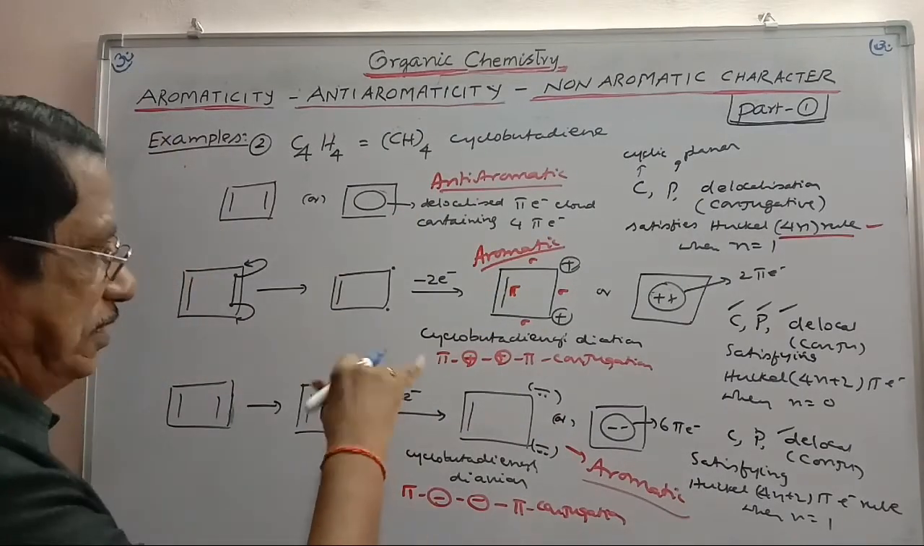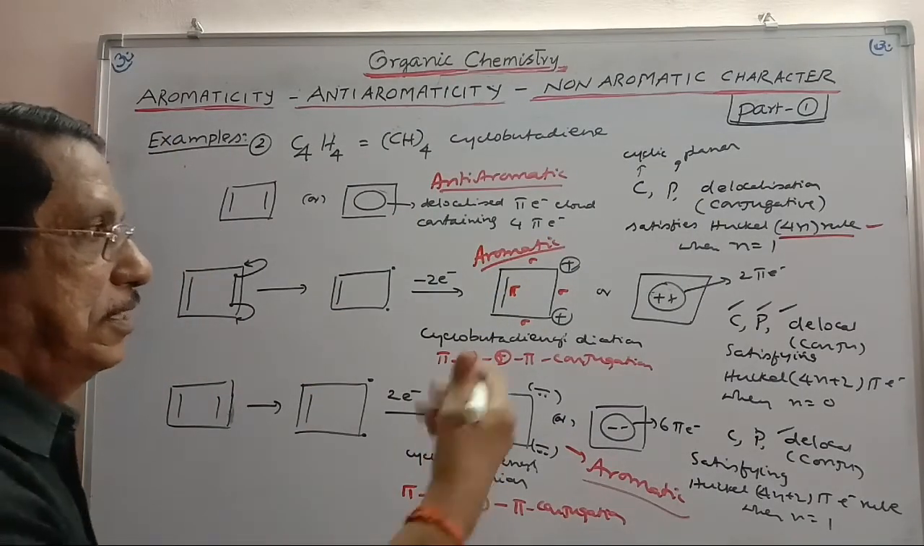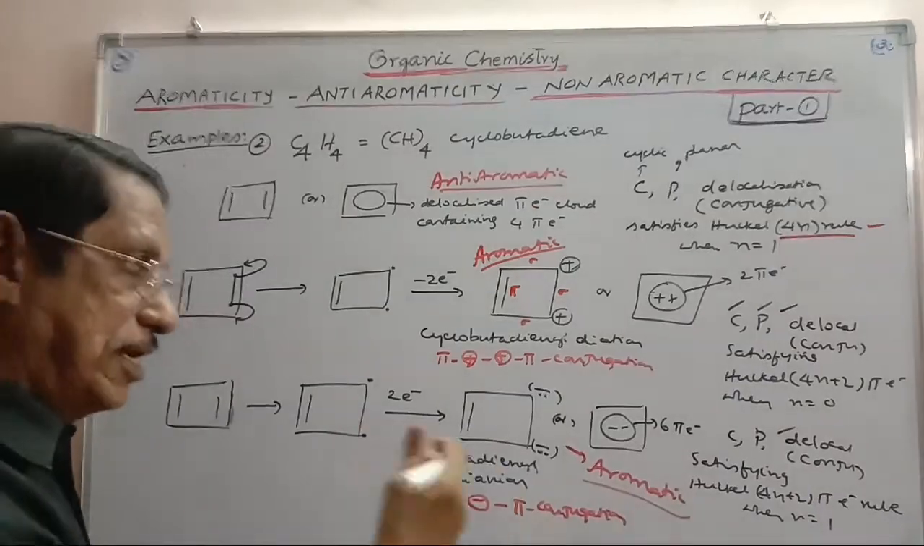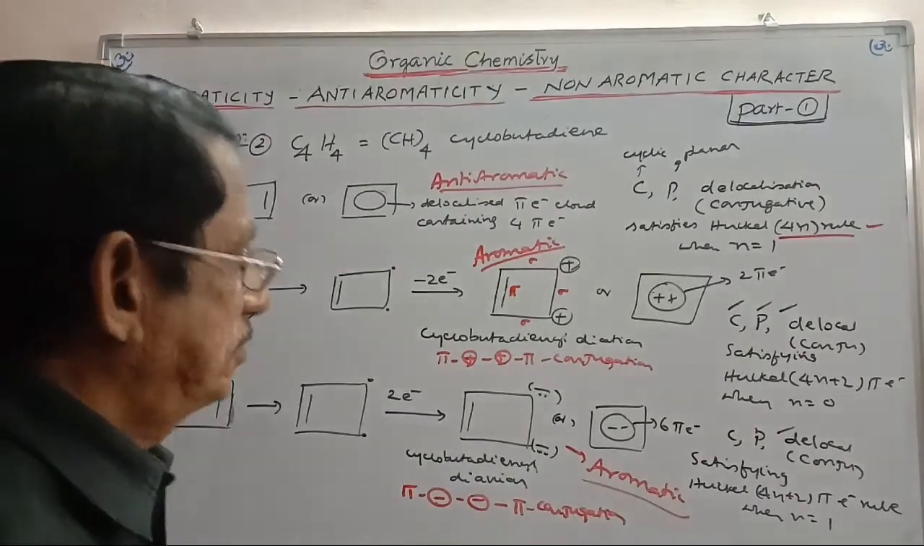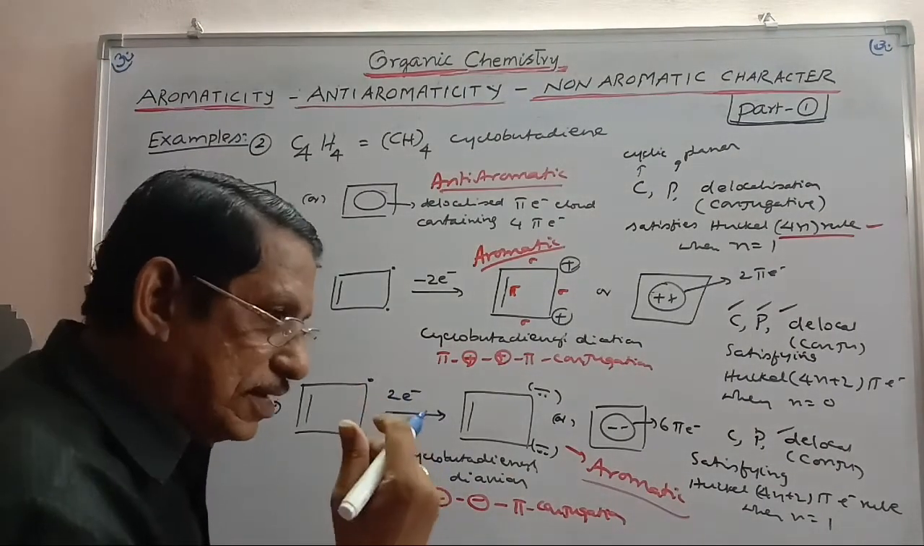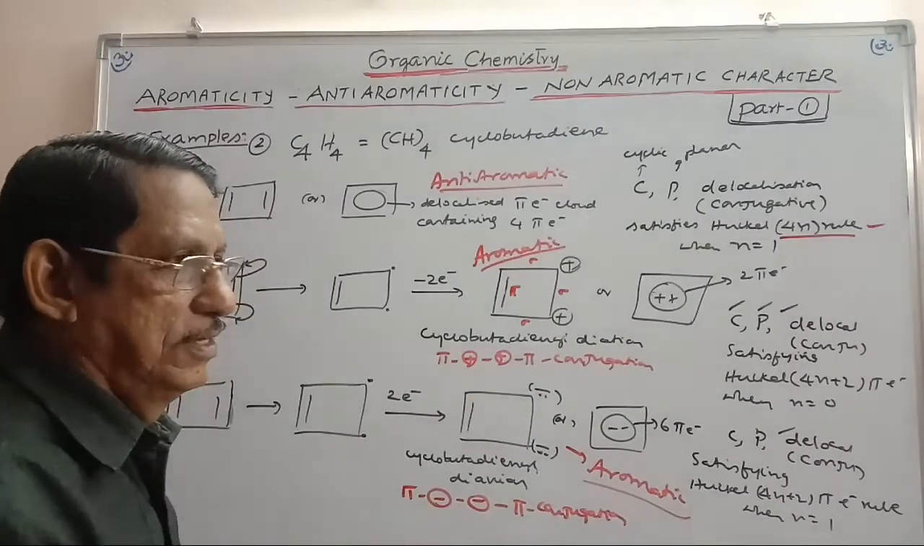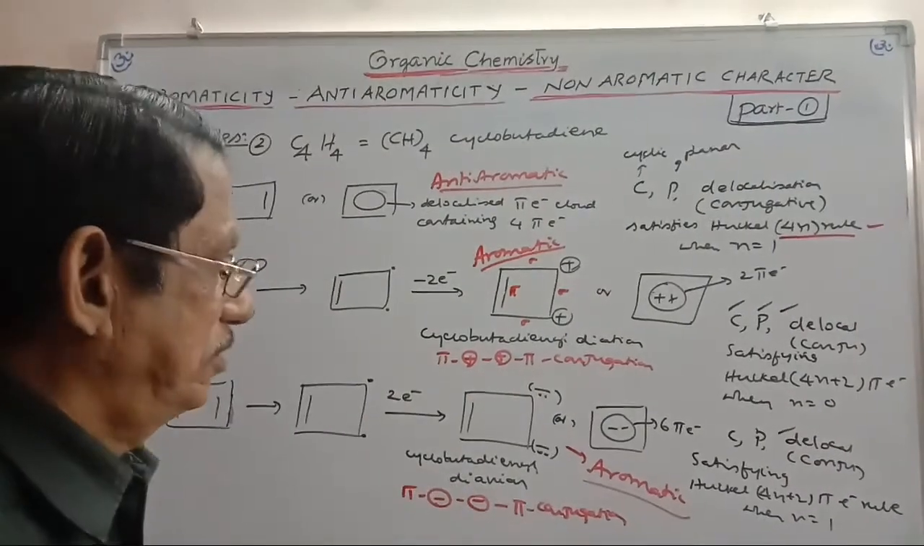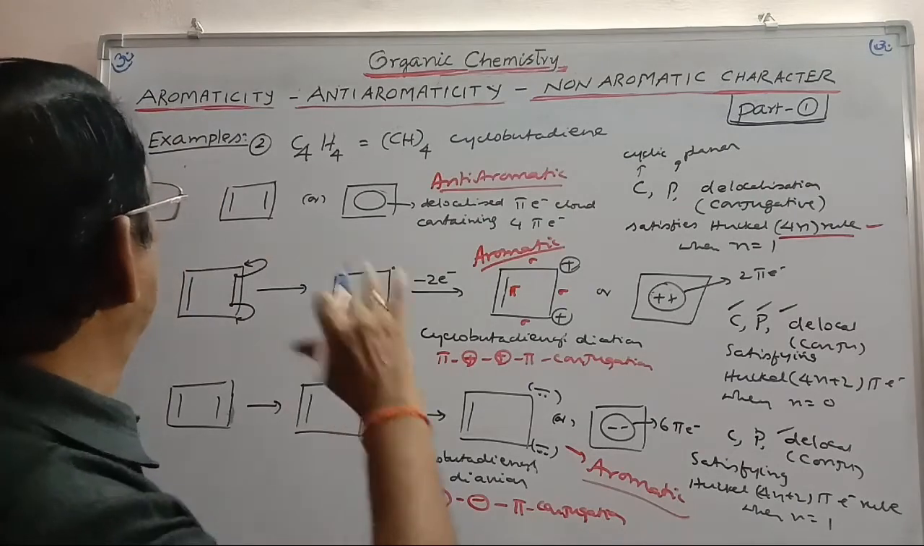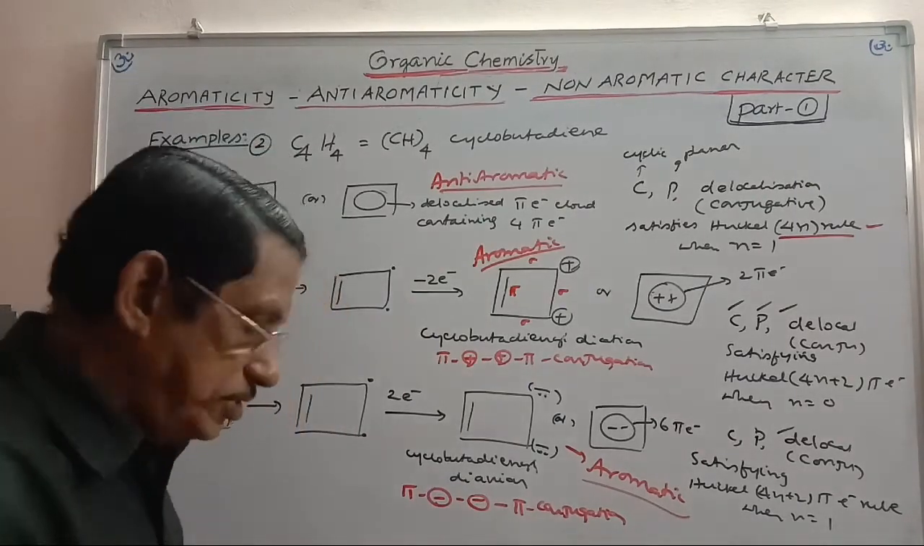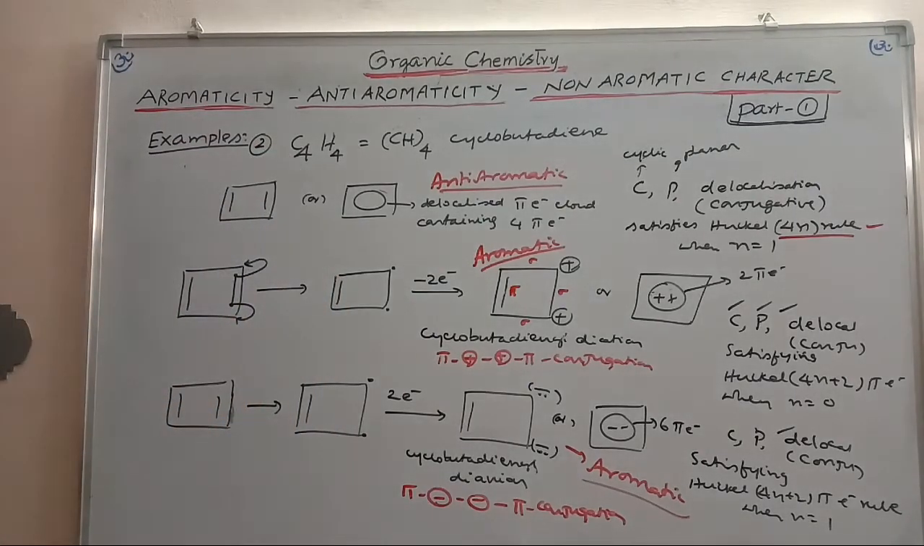So the cyclobutadiene dication is aromatic, and the cyclobutadiene dianion is also aromatic. If it is cyclobutadiene with only a cation or only an anion, it becomes non-aromatic. Okay? So this is example 2. Please note it down. One more example we will consider in this class.